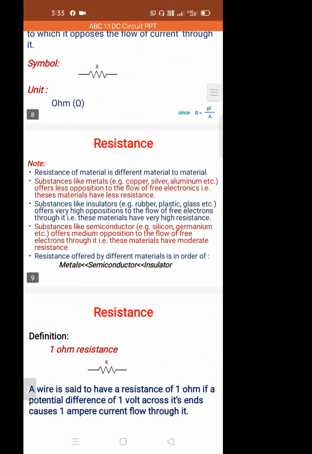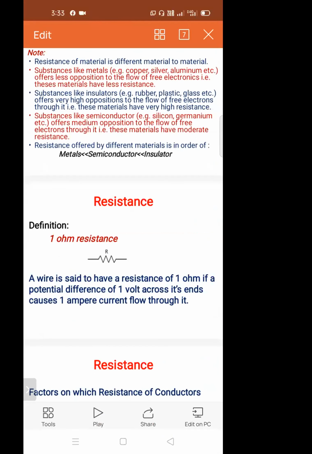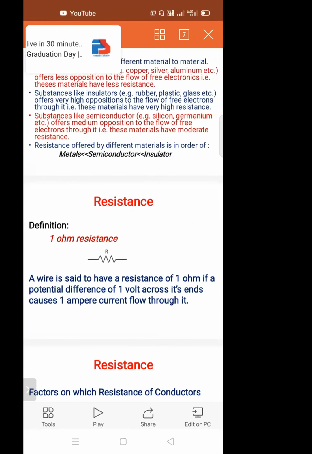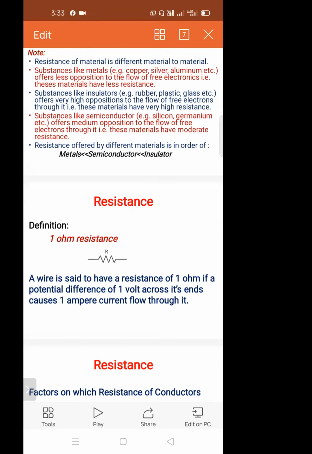Okay. Based on that, suppose we need the definition of 1 ohm resistance. You all know very well about Ohm's law. Ohm's law is V equal to IR. From Ohm's law, we can say R equal to V by I. So R equal to 1 ohm, V should be 1, I should be 1. Then obviously we'll get 1 ohm resistance. R equal to V by I, 1 by 1 is nothing but 1 ohm only.